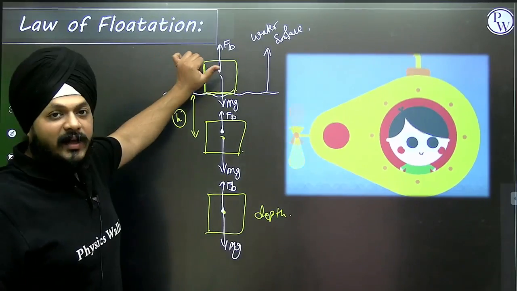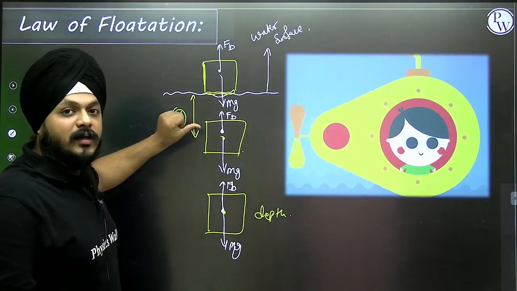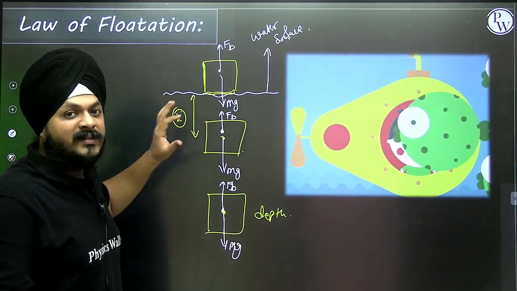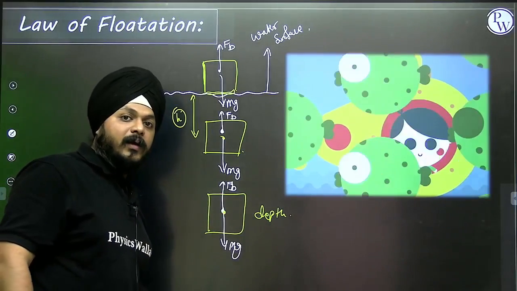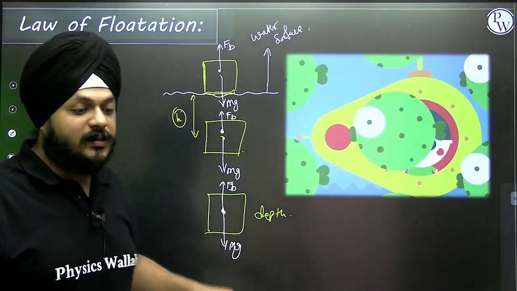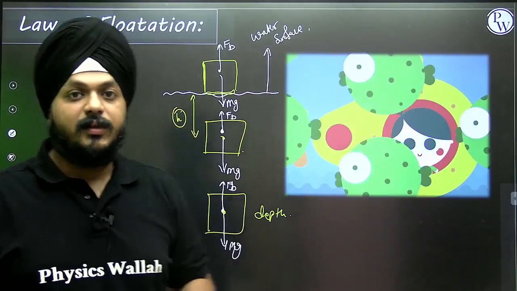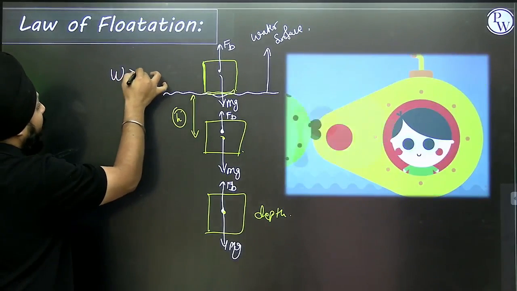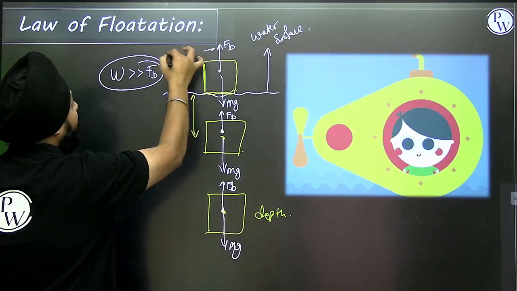This one is floating right at the surface, and it is at rest. This one is at some depth h, but obviously it is in equilibrium, it is at rest. This third object has also sunk, touching the seabed, and it is also at rest. And what is the difference between these three cases? In the first case, the weight of the object is quite greater than the buoyant force. Here, the buoyant force is quite negligible.